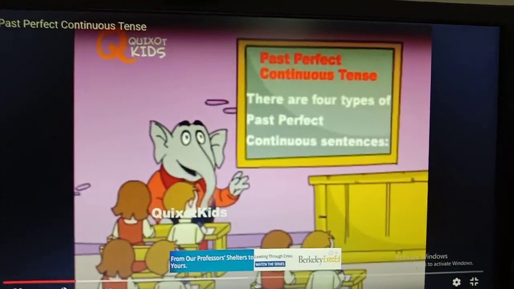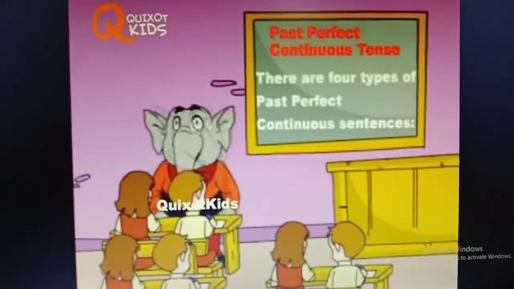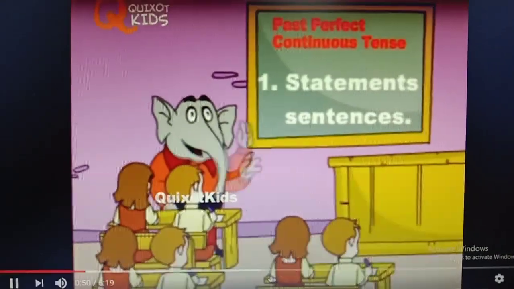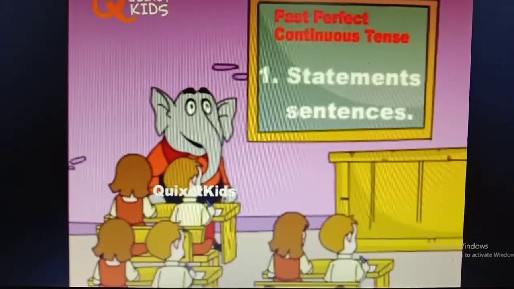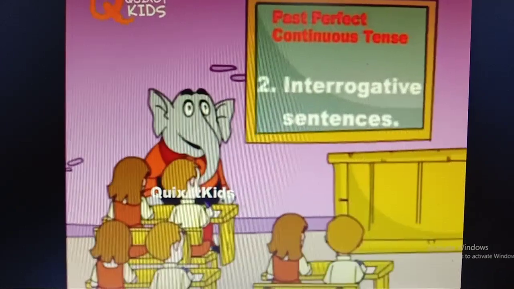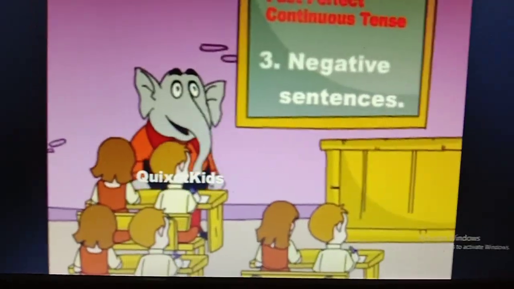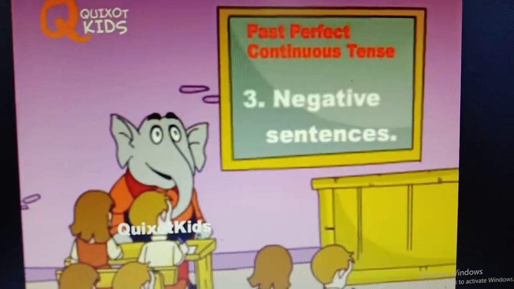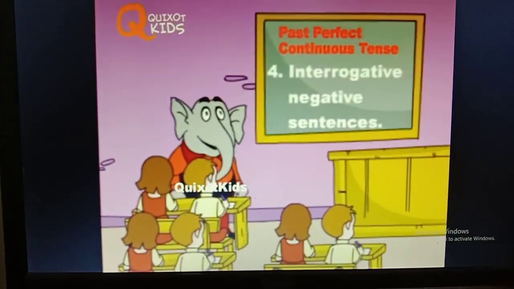Past perfect continuous sentences. 1. Statement sentences. 2. Interrogative sentences. 3. Negative sentences. 4. Interrogative negative sentences.